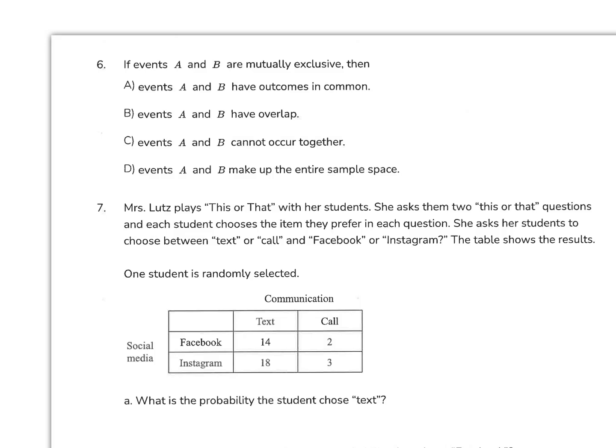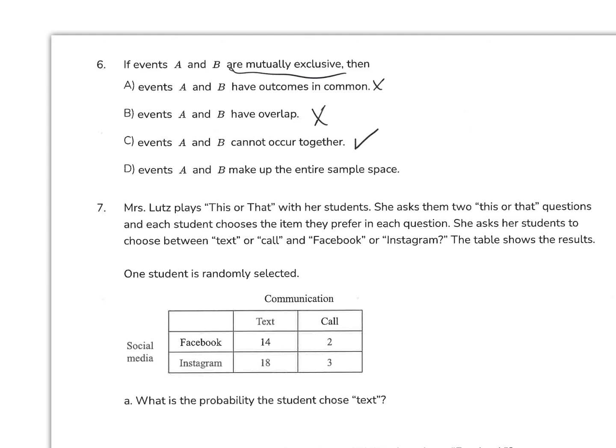Next up is number 6. If events A and B are mutually exclusive, then events A and B have outcomes in common. So that is not true. If they're mutually exclusive, they simply do not have anything in common. They also do not overlap, so that's not true either. If I look at C, A and B cannot occur together, that seems like the most reasonable answer.